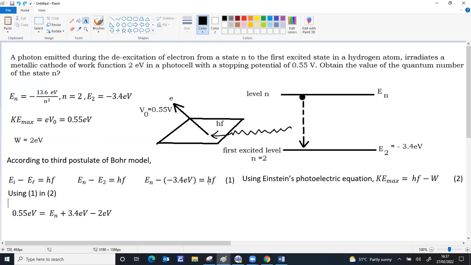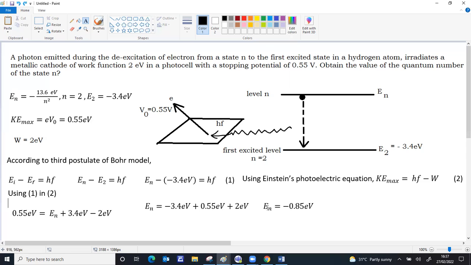H nu we already calculated as En plus 3.4 electron volt. Work function is again 2 electron volt. So from this you can calculate the value of En, transpose the terms and get minus 0.85 electron volt.